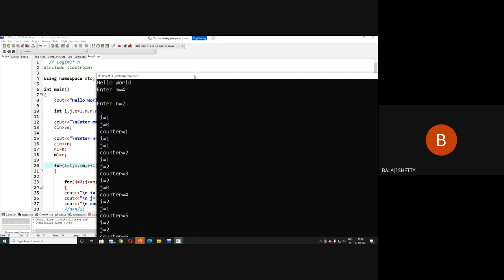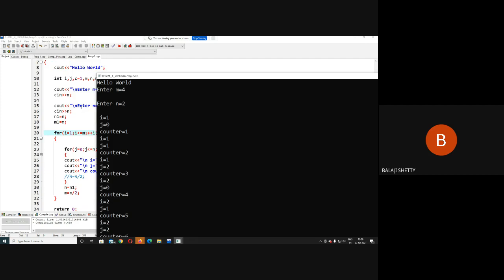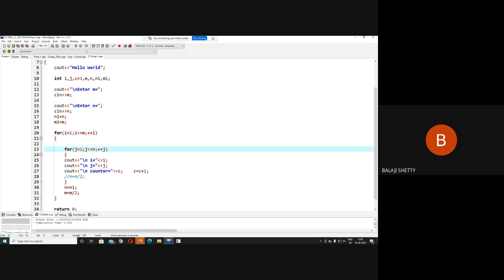Log m to the base n. M equal to n by 2. So m equal to m by 2. M equal to n1. 1 0 1 1 1 2 2 0 2 1 2 2. One to m. Where is it going wrong? 1 2 0 1 2. Okay, sorry, it should be 1. That's why we are getting the wrong output.